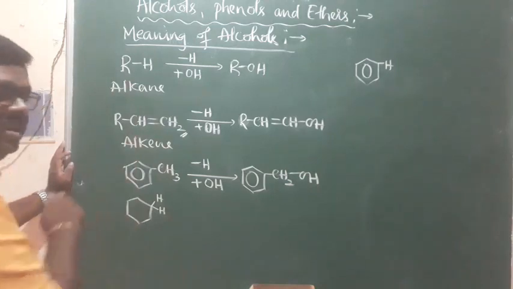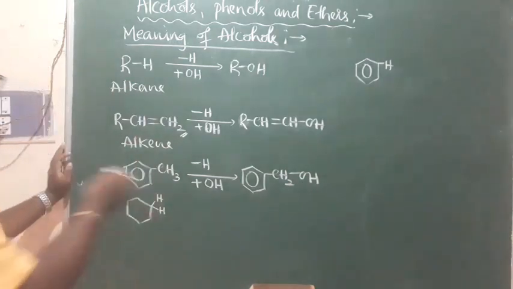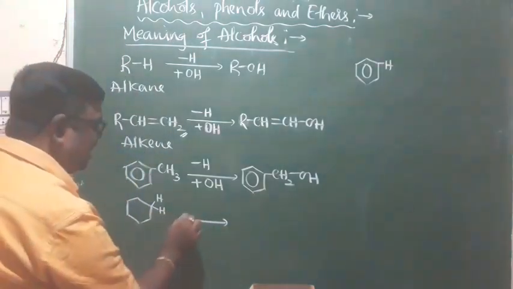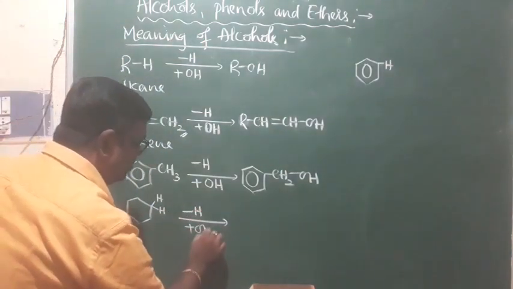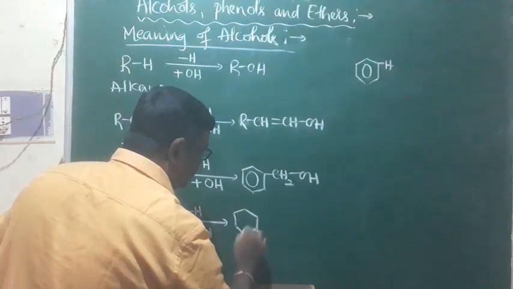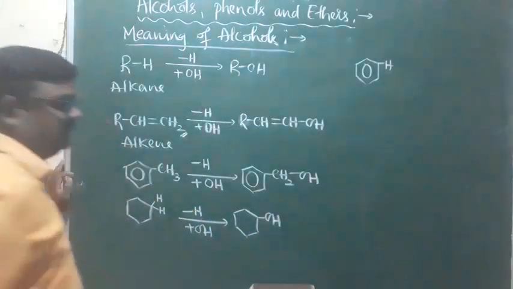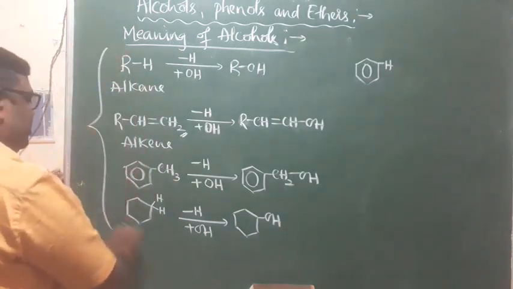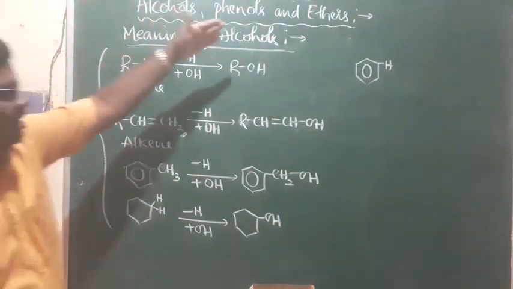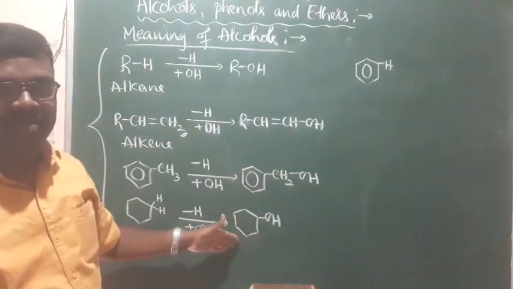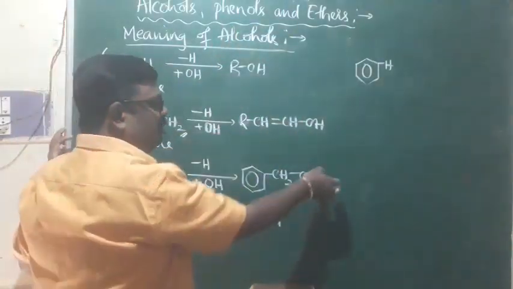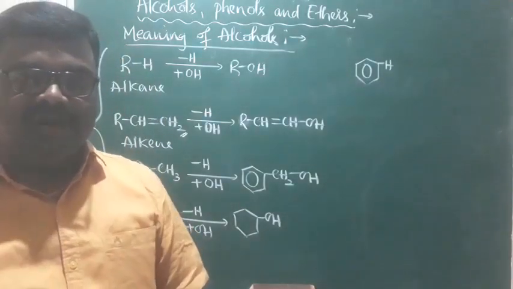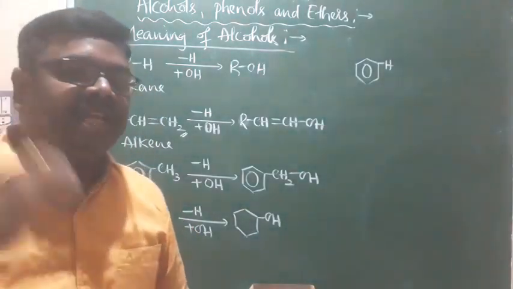No doubt it is a cyclic compound, but it behaves like an aliphatic compound, like the open chain compounds. One hydrogen atom of this will be replaced by an OH group, and then you are going to get an alcohol. All these compounds are called alcohols. Why? Because in all the cases, the OH group is directly attached to the aliphatic carbon system, the carbon system found in open chain compounds.